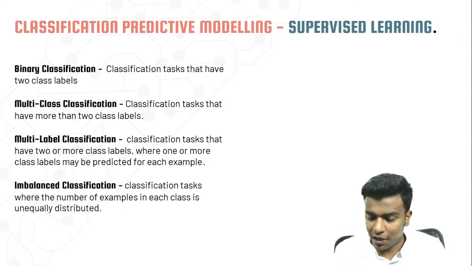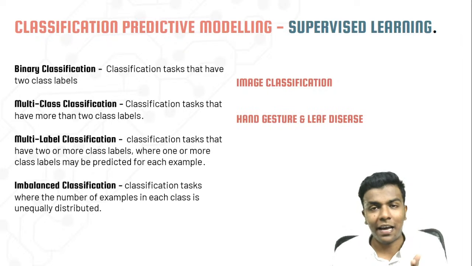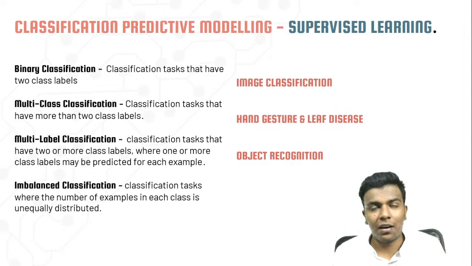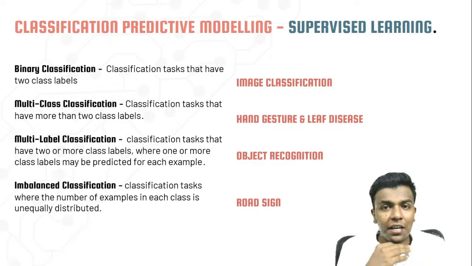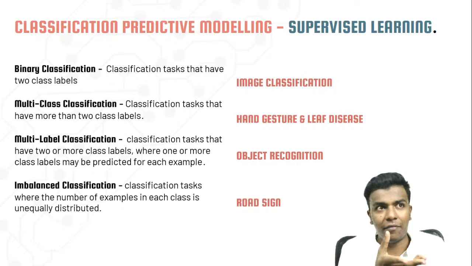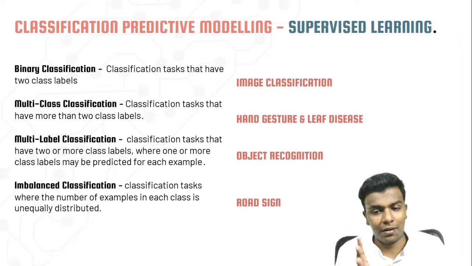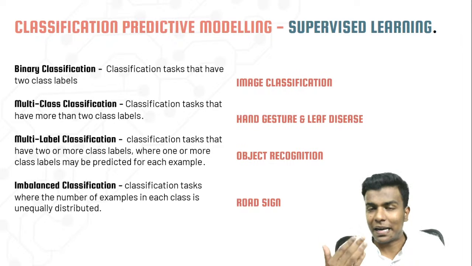Okay, so let us go over the applications which we have seen. First one, right answer, image classification. Then multi-class classification: hand gesture and leaf disease. Multi-label classification: object recognition. And for imbalanced, it is not an exact example, just for reference I'm telling. If you have seen the road sign recognition dataset that we have placed there, it is completely imbalanced. Like the first label we have only 200 images, the second label we may have 2000 images, and the third 1300. So that is imbalance. That is not an exact example, guys, just for reference. So these are the types of classification.